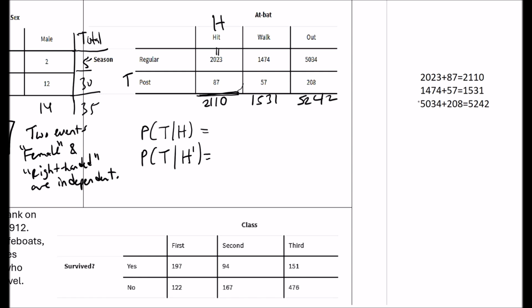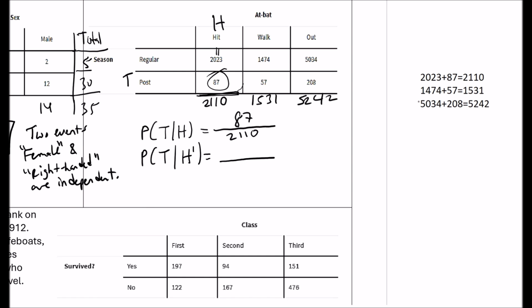Okay, so given hits, right? There's 2,110 hits. Given those hits, how many were postseason? 87. So out of the 2,110, 87 were postseason.